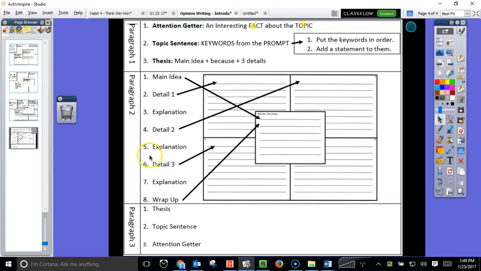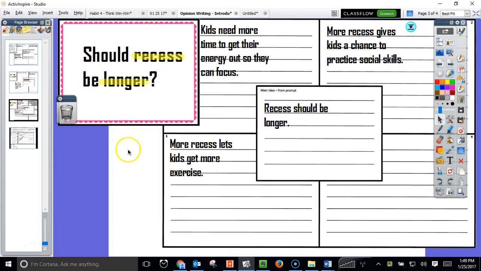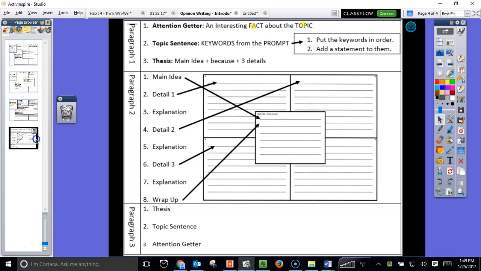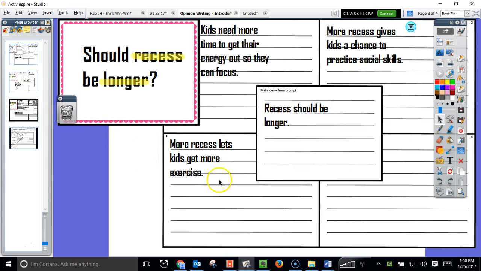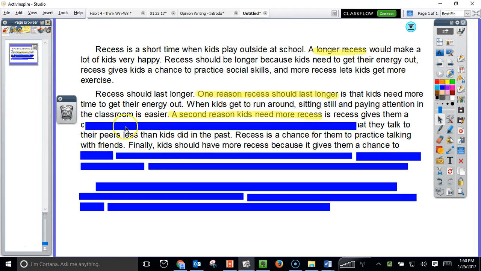Back to our note sheet. We're almost there for the end of paragraph 2. Detail 3. I'm going to go to my Foursquare. As our note sheet said, I'm looking right in the third square of the Foursquare. Here's my last point. More recess lets kids get more exercise. So I'm going to say that with transition words.